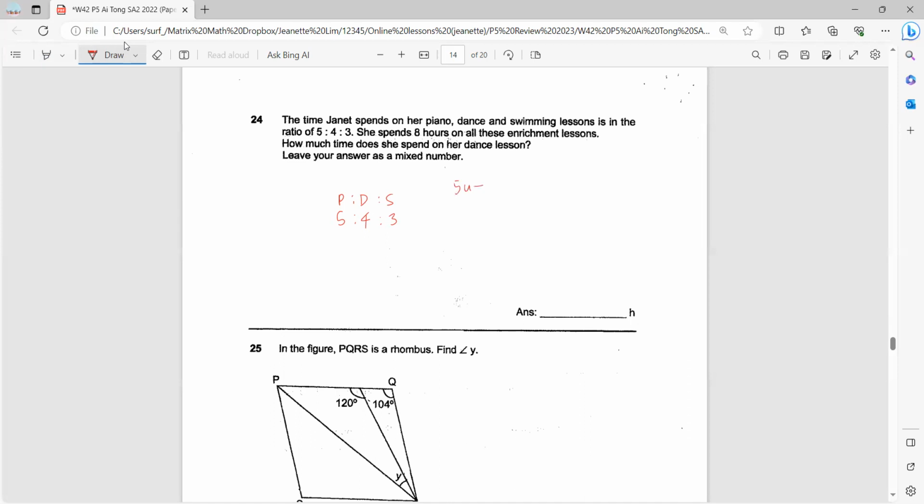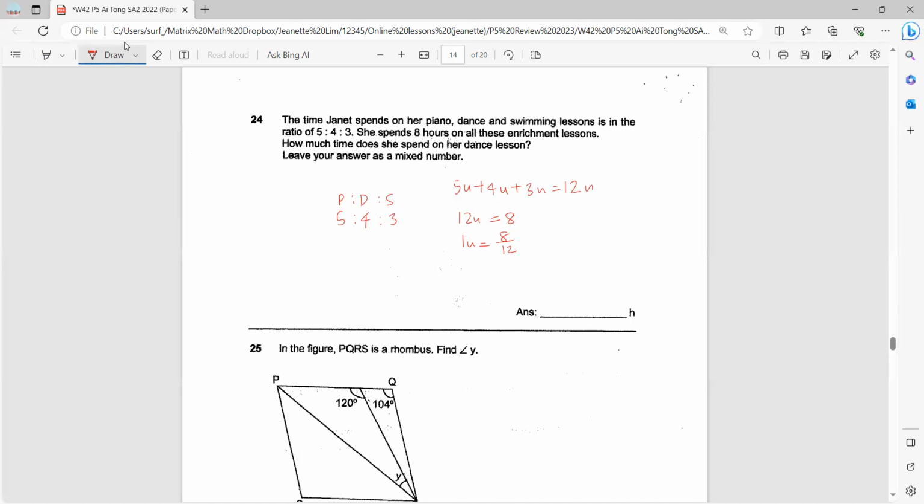So everything will be 12 units. Okay, so 12 units is 8 hours. 1 unit is 8 divided by 12. So let's leave it as 8/12 first.